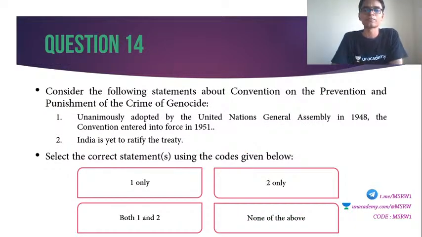14th question. Consider the following statements about the Convention on the Prevention and Punishment of the Crime of Genocide. 1. Unanimously adopted by the United Nations General Assembly in 1948, the convention entered into force in 1951. 2. India is yet to ratify this treaty. Select the correct answer.